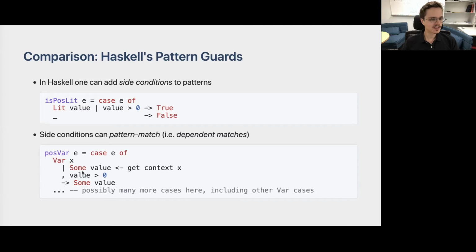So in this case, we extract some x, name of a variable var, and we access a context for this particular name x, which returns an optional value. If the result is some value and the value is greater than 0, then we return some of value. Otherwise, we do something else, and here there may be many more cases, including other cases that handle the var constructor.